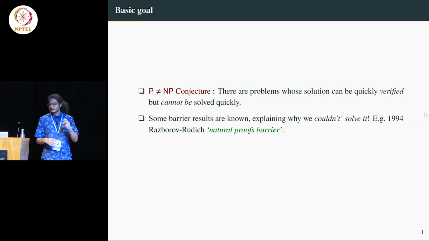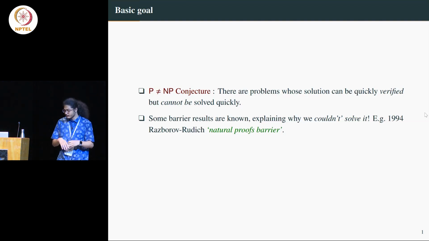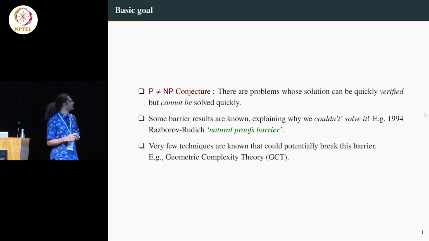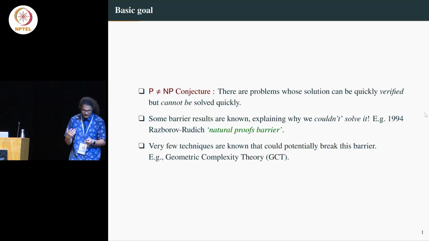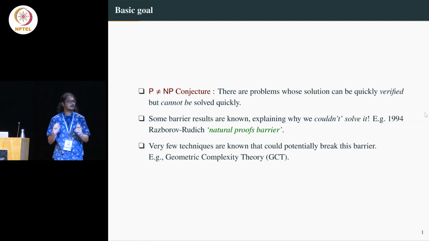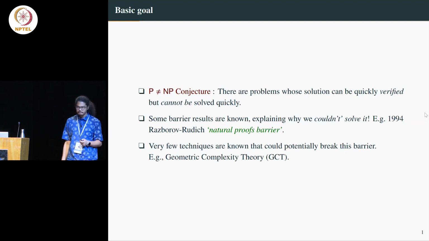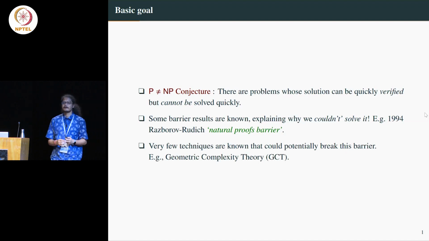One of the very few techniques known which could potentially break that barrier is called geometric complexity theory, which I work in, and I'll try to describe the very basic fundamentals of this program. Also, before going into other details, please feel free to interrupt and ask any questions.